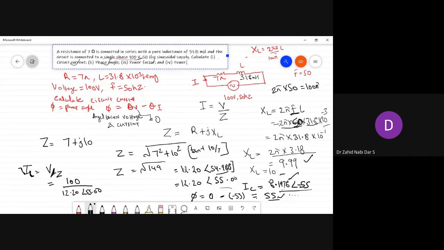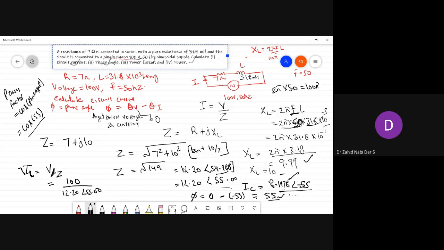Now you want the power factor. So power factor would be equal to how much? Power factor is equal to cos of phase angle. So power factor will be equal to cos of 55. So this is your power factor.